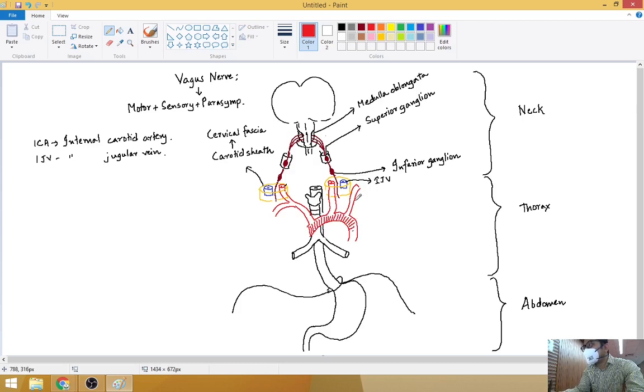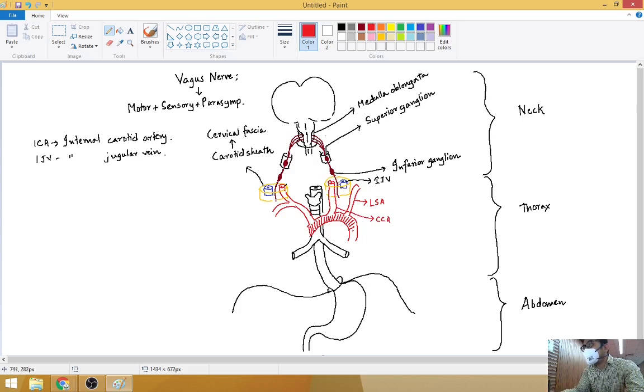So this is, what is this? This is, you see, the left subclavian. So I have already told you that this is the arch of aorta, isn't it? So this is the left subclavian artery. This is the common carotid artery. Now don't get confused here.